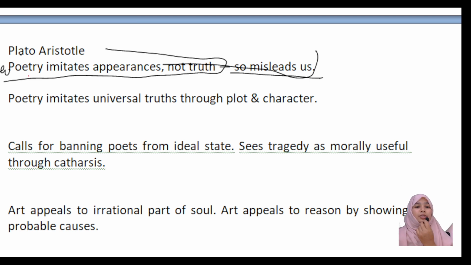Fine. This is what Plato says first: poetry imitates appearances, not truth, so it misleads us. There is no universal truth there.